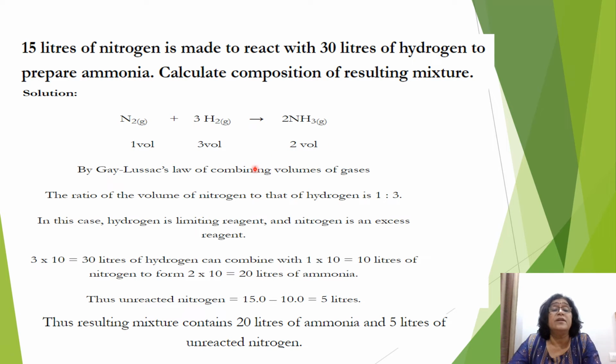So what is formed in the resulting mixture? What is there in the resulting mixture? 20 liters of ammonia is formed, and 30 liters of hydrogen is reacted. Of the 15 liters of nitrogen taken, 10 is reacted, so 5 is remaining. So unreacted nitrogen is 5 liters and 20 liters of ammonia is formed.